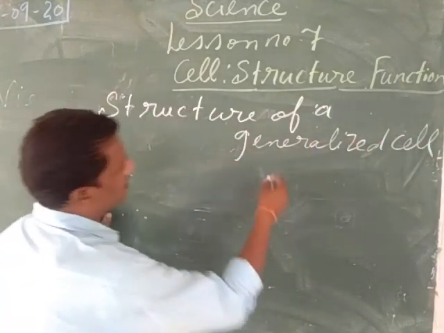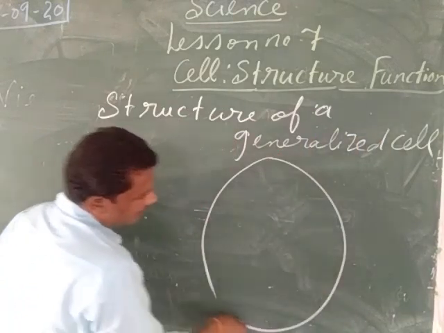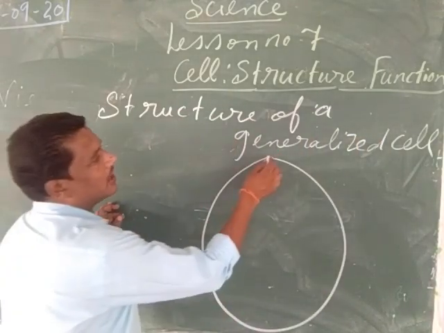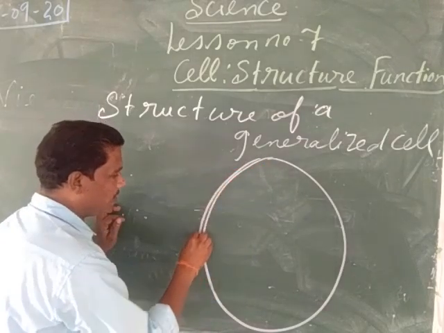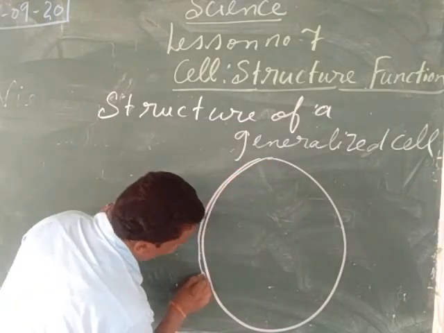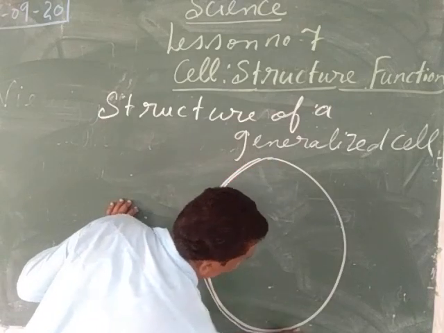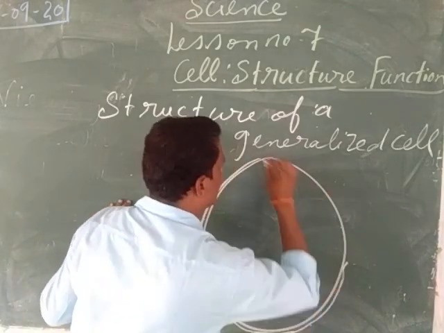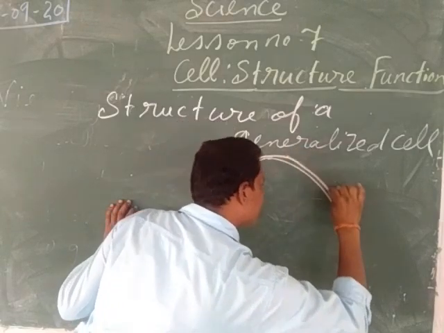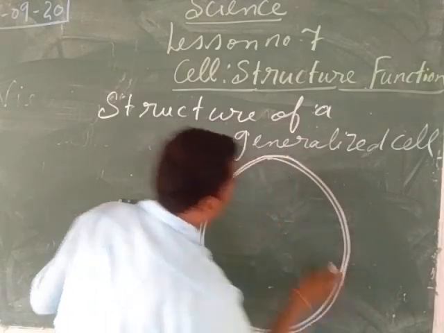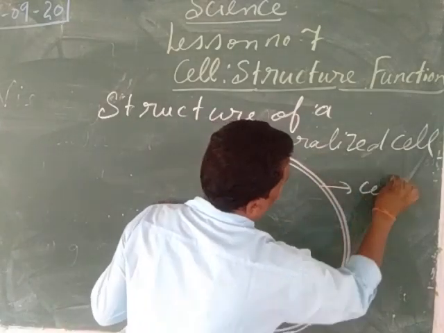Please be attentive. See, first of all my child, suppose this is the cell. This cell has the outer boundary. Listen very carefully, look on the board. First of all, see this cell has the outer boundary. Suppose this is the outer boundary of the cell. The outer boundary of the cell is called the cell membrane.